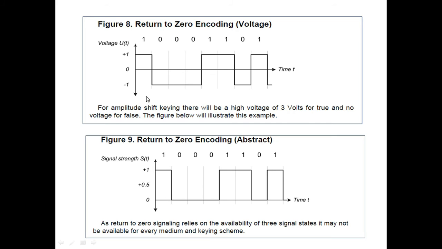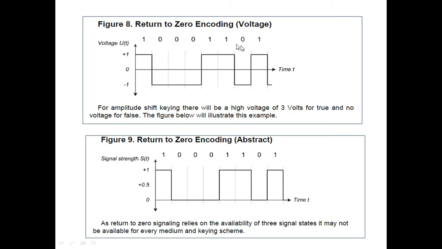Means the voltage level is available, and during the transition from 1 to 0, your voltage level changes from plus V to minus V. Once the transition changes from plus V to minus V, then your data will be treated as a logic 0. Then again there is a transition from 0 to 1, and in this transition your voltage level changes from minus V to plus V, which remains as it is till your logical level is 1.